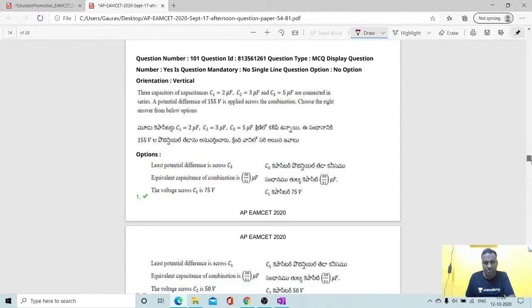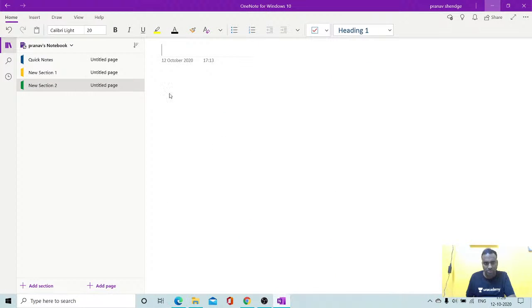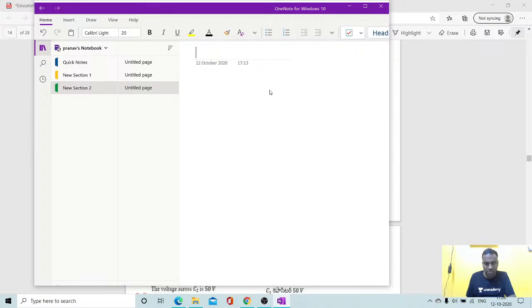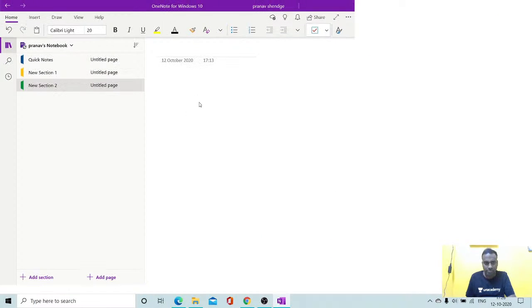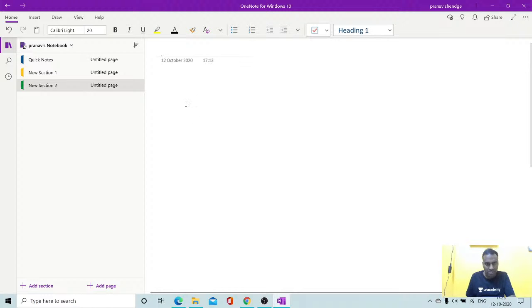Yes, students. Three capacitors of capacitance 2 microfarad, 3 microfarad and 5 microfarad are connected in series. A potential difference of 155 volts is applied from the battery. Just a minute, students.